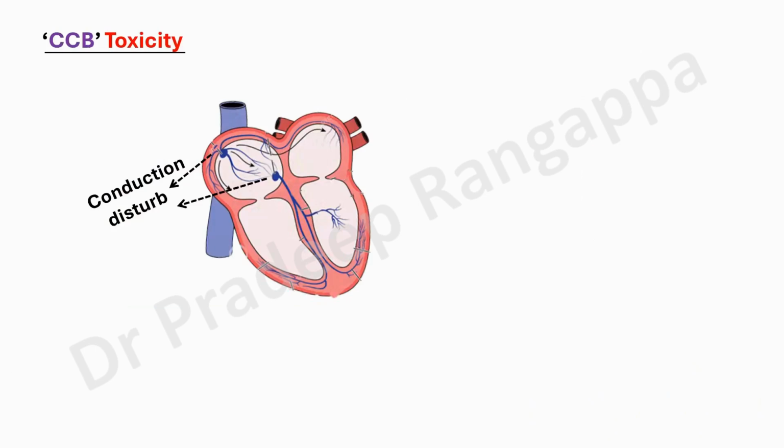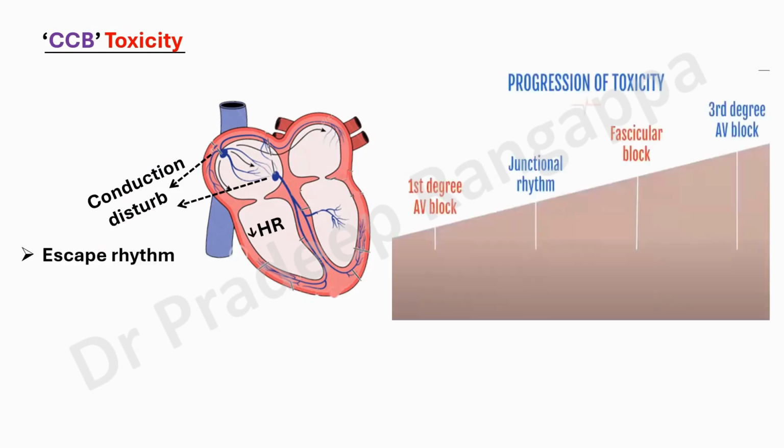What about calcium channel blockers? We do get very often patients with calcium channel blocker toxicity. Calcium channel blockers cause conduction disturbance at the SA node and at the AV node, and they cause bradycardia and escape rhythm. And the beauty of CCB is, based on the severity of CCB toxicity, the ECG manifestation can vary from first degree AV block. Then if more calcium channels are blocked, it will go to junctional rhythm.